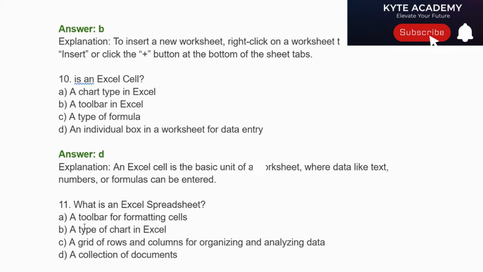Question number 11. What is an Excel spreadsheet? Option A. A toolbar for formatting cells. Option B. A type of chart in Excel. Option C. A grid of rows and columns for organizing and analyzing data. Option D. A collection of documents.